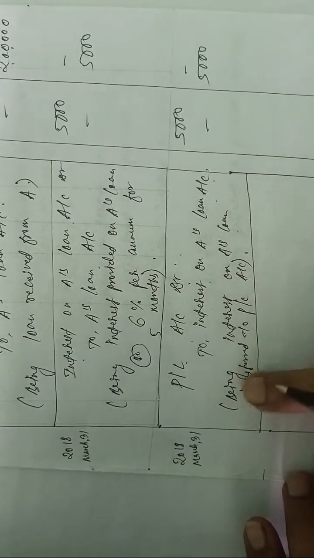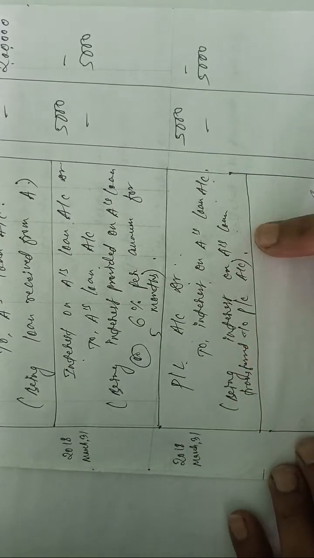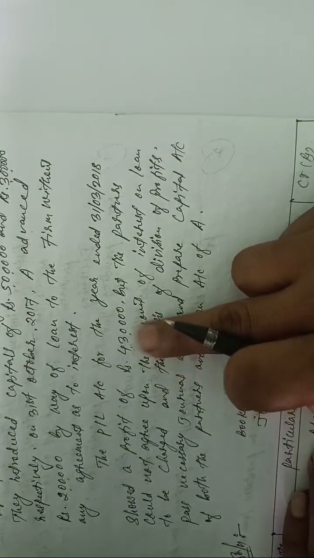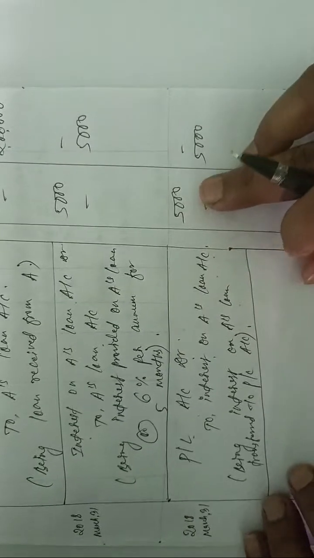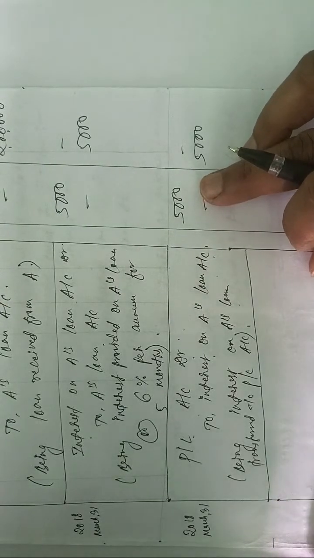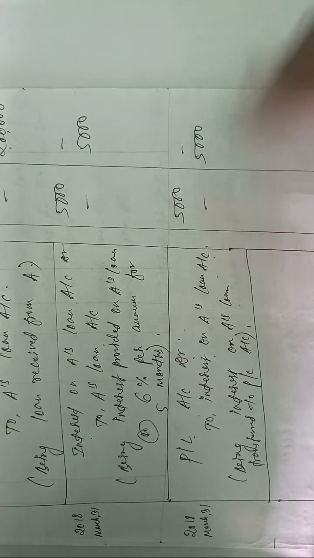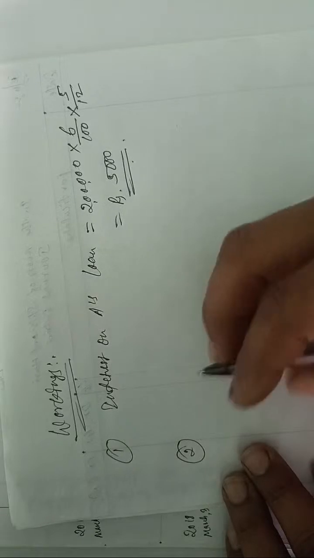So this will be the transfer entry of loan, and after that the firm's profit, you can see the firm's already 4,30,000. If you deduct this 5,000 as charge, then the firm's profit will be reduced by 5,000. I will show you one working.